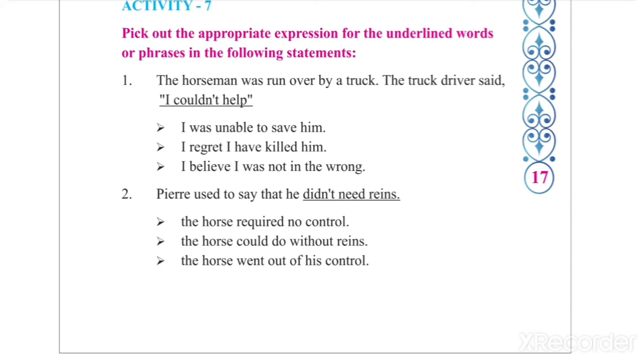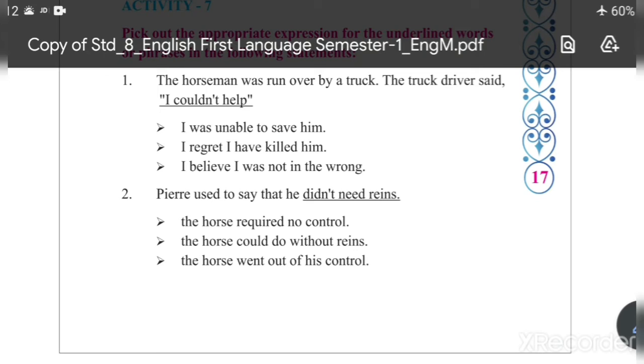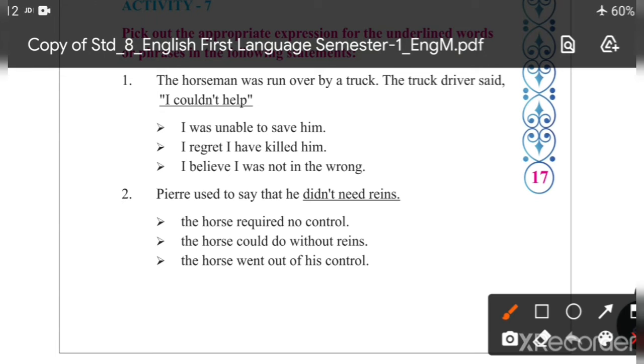What is the substitute of these words? What is the correct expression of this word? I was unable to save him. I regret I have killed him, or I believe I was not in the wrong. The correct answer is I was unable to save him. Okay, tick out the answer in your textbook.